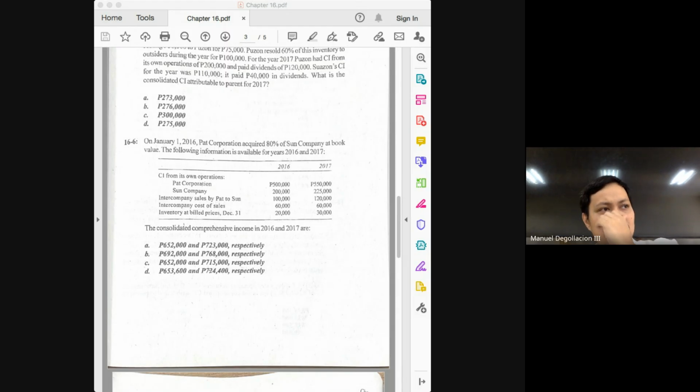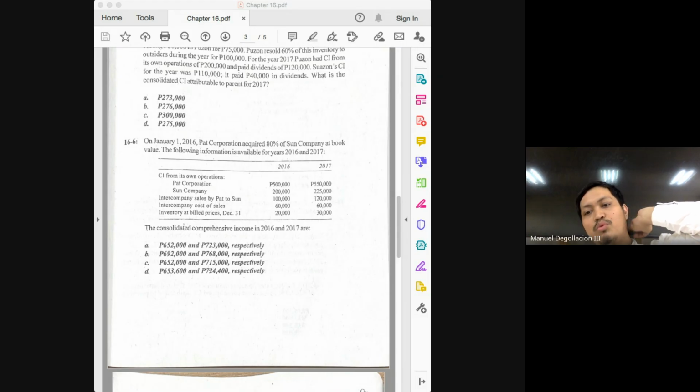Now, what were the possible adjustments, class, if there are intercompany sales of inventories? Again, there are only two. What are these two possible adjustments to the income? Markup on beginning and markup on ending. Now, for 2016, we will not have any markup on the beginning because the business combination happened only in 2016.